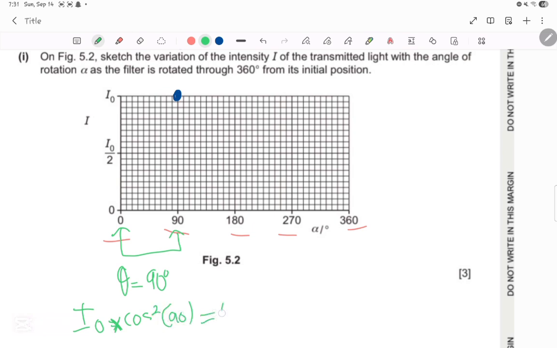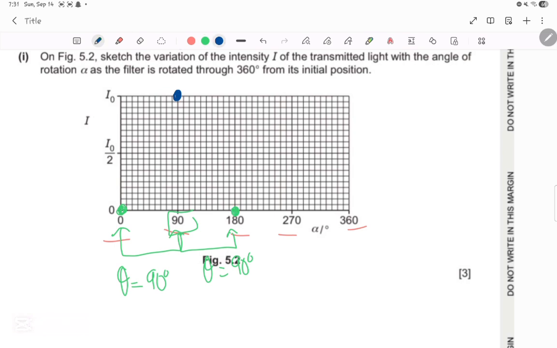And we're going to get an answer of 0, meaning that at 0, the intensity was 0. Let's now move on to 180. What is the theta between 90 and 180? It is again 180 minus 90, which is 90 degrees. That means it's also 0 at 180.